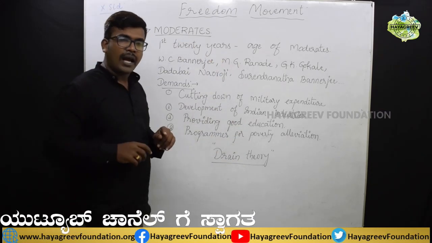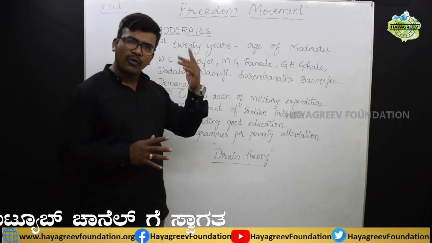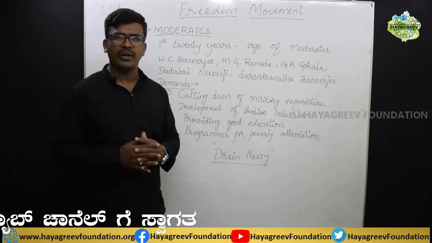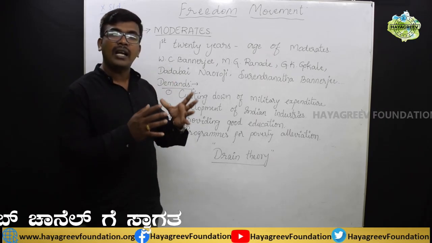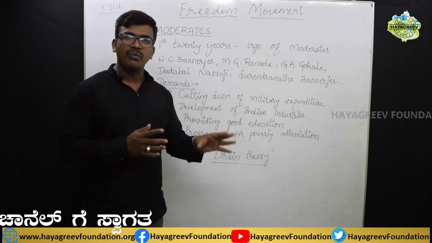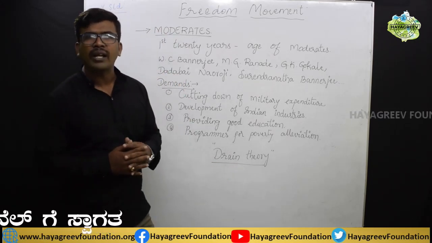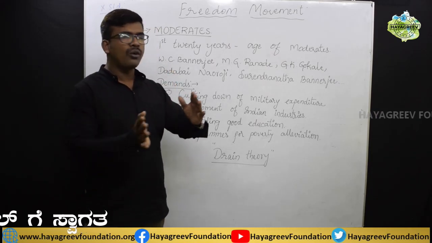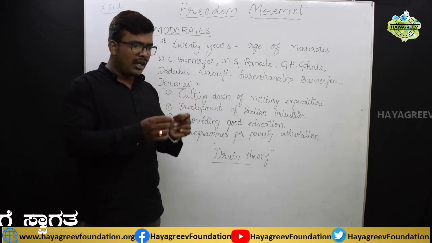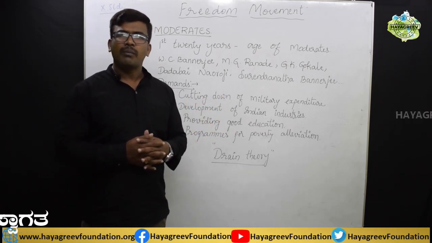And then students, as I told, because of the British policies in India, poverty started. Before also poverty was there, but it went to a pathetic level because of the British administration and their policies. It was very clearly observed, and it was brought to the notice of the British government as well as the Indians by the moderates themselves, by developing the drain theory. What is this drain theory? The wealth of India is flowing towards England. How is it flowing? In what way is it flowing? That they very clearly, very scientifically, strategically, published before the people.